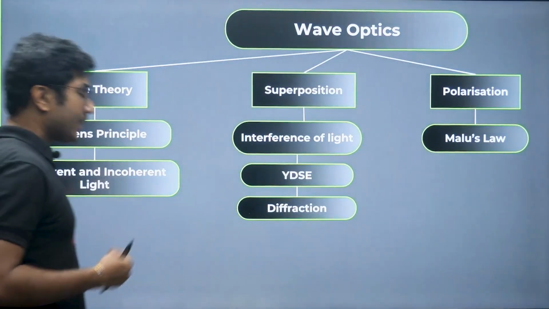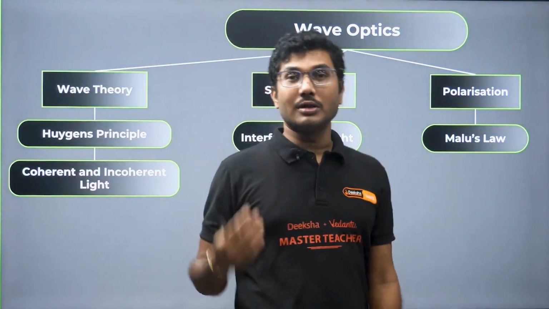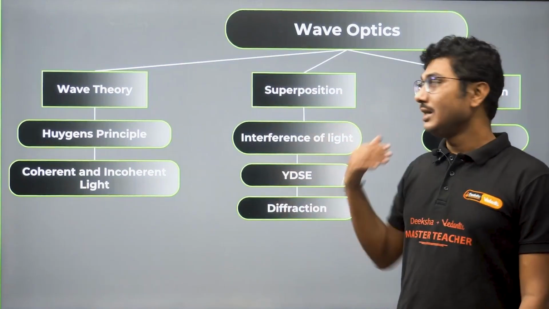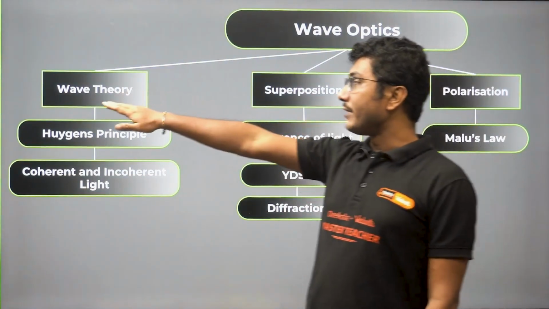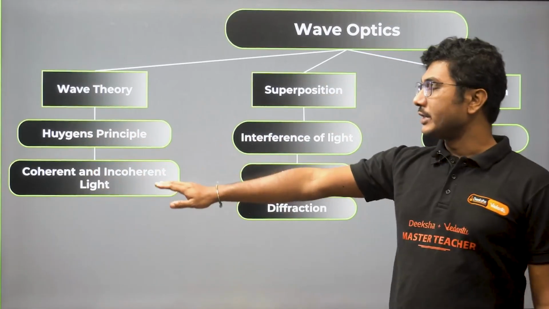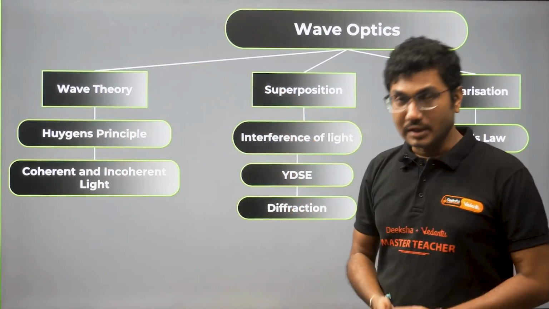Now let us look into the chapter details. What are all the important concepts from this chapter, what all we are going to study in the lecture. First is wave theory, Huygens principle, coherent and incoherent light. These three things we will learn today.